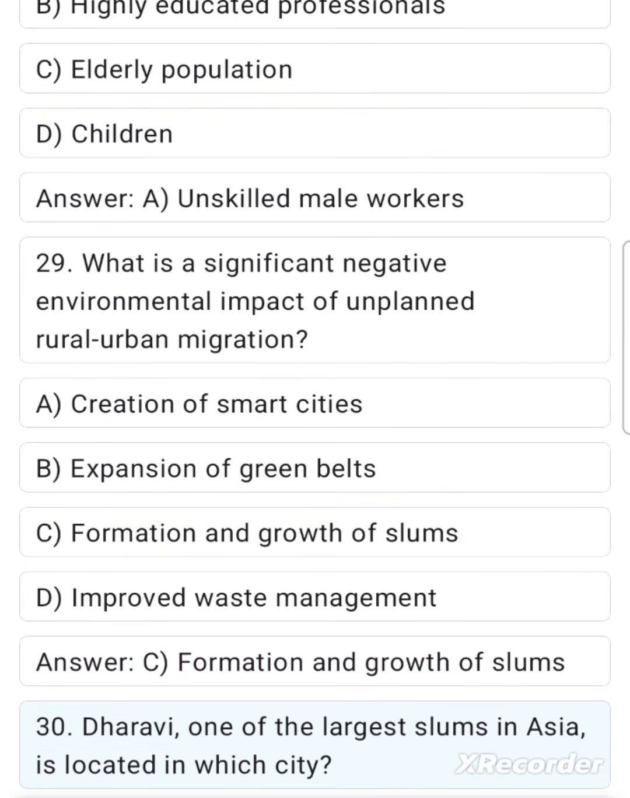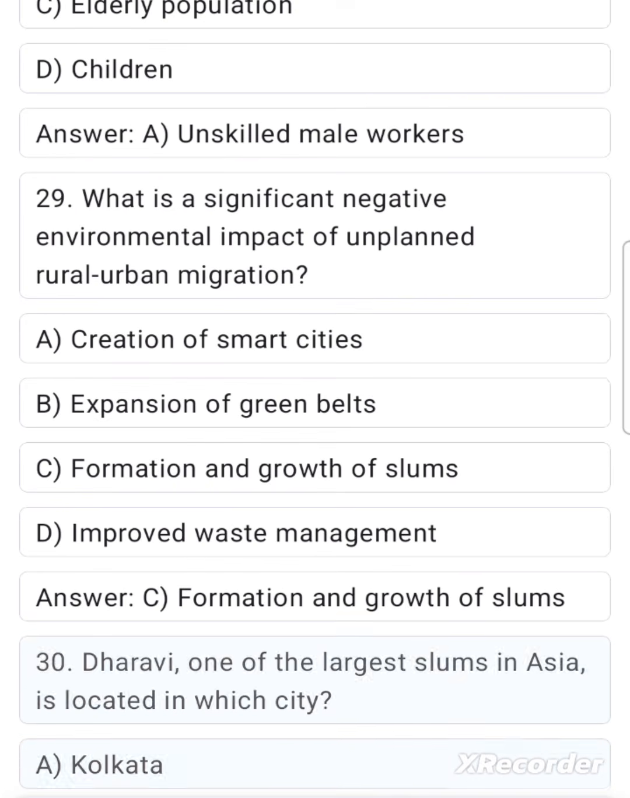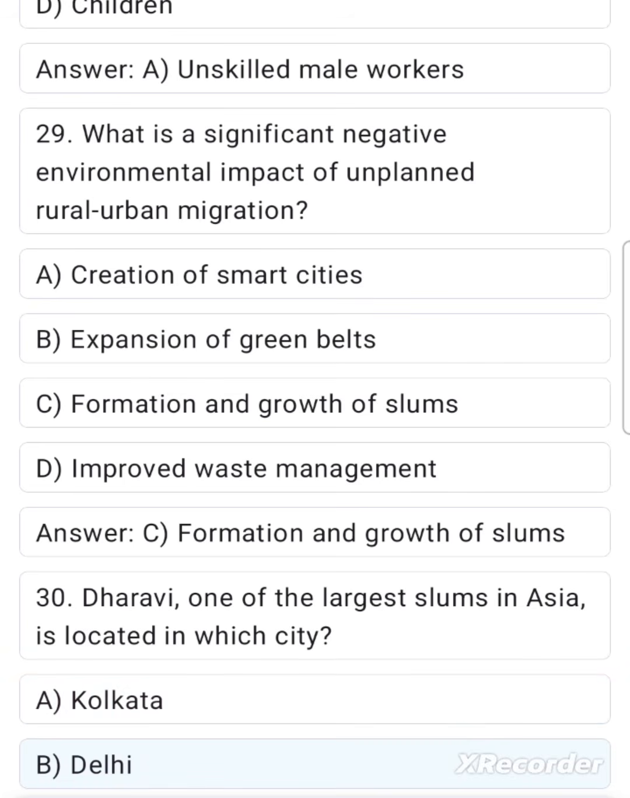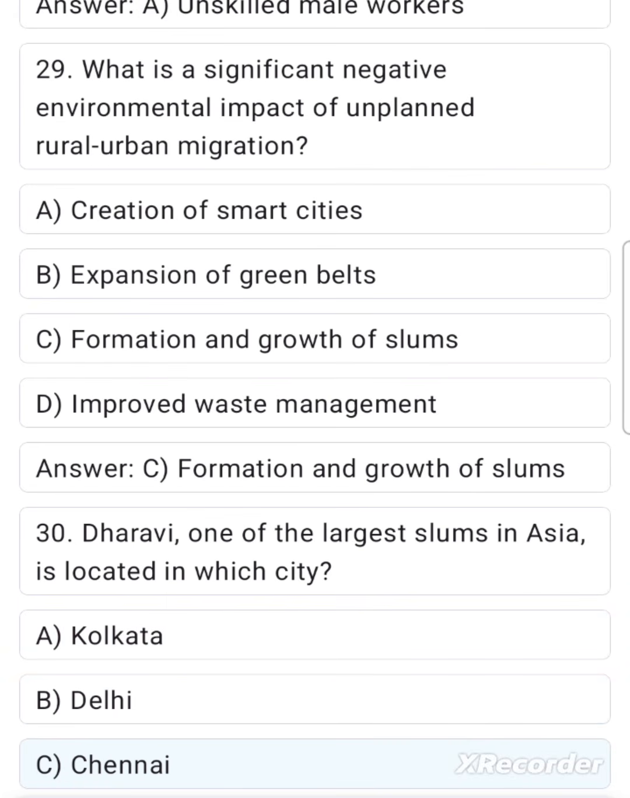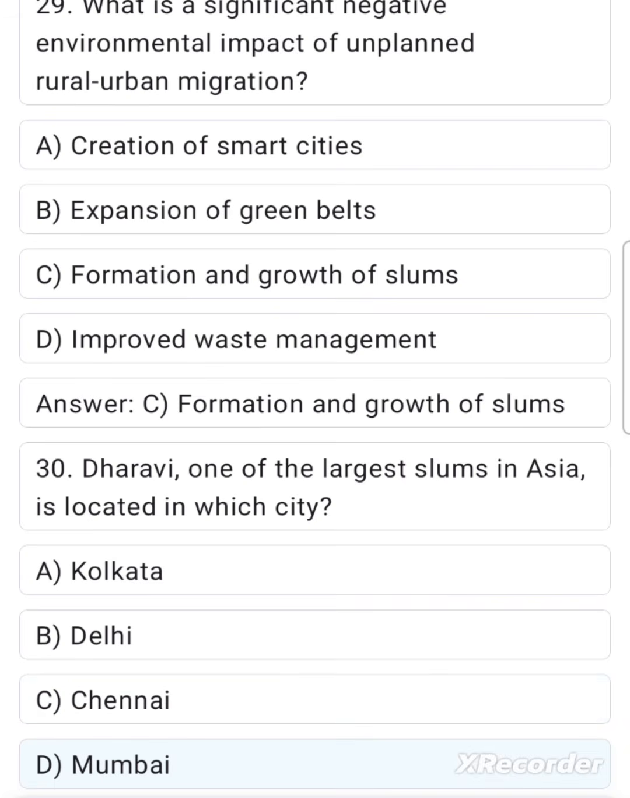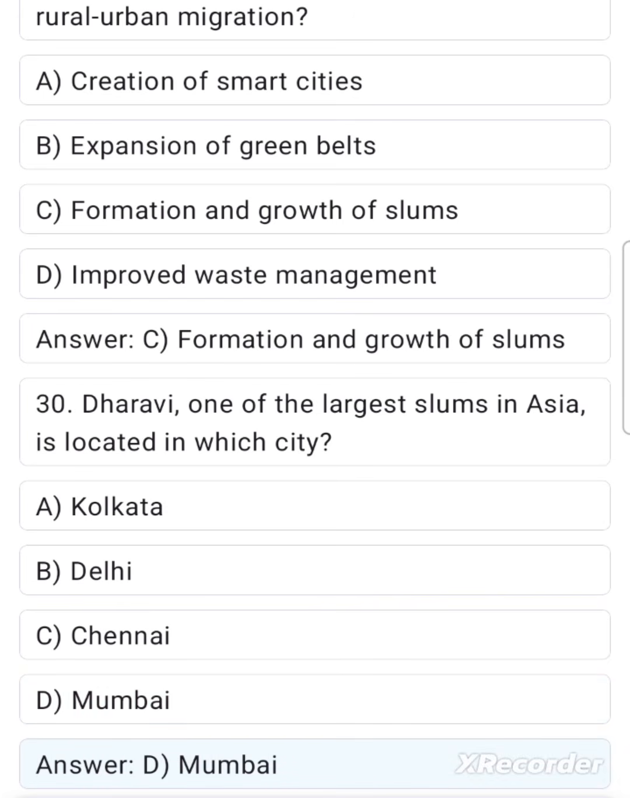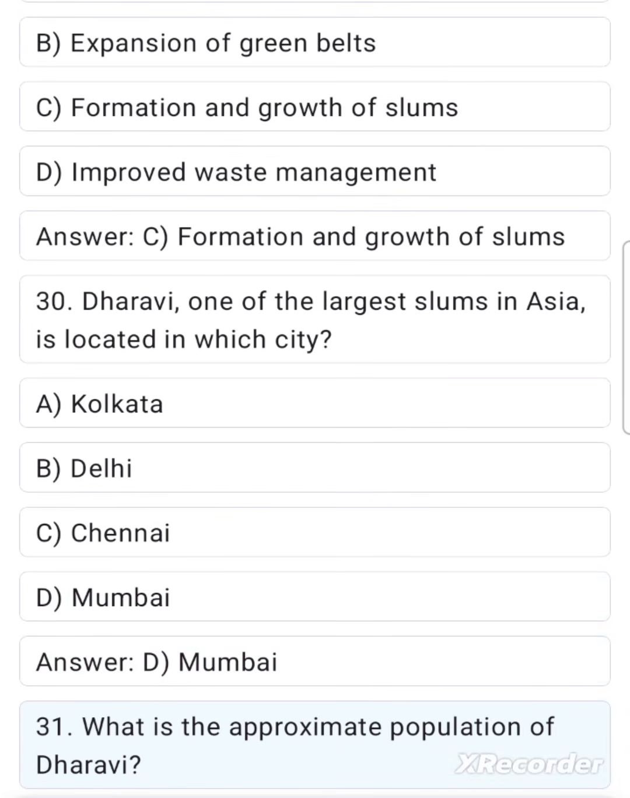30. Dharavi, one of the largest slums in Asia, is located in which city? A. Kolkata. B. Delhi. C. Chennai. D. Mumbai. Answer D. Mumbai. 31. What is the approximate population of Dharavi?